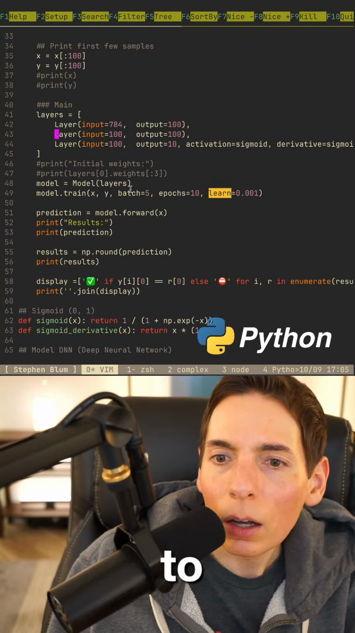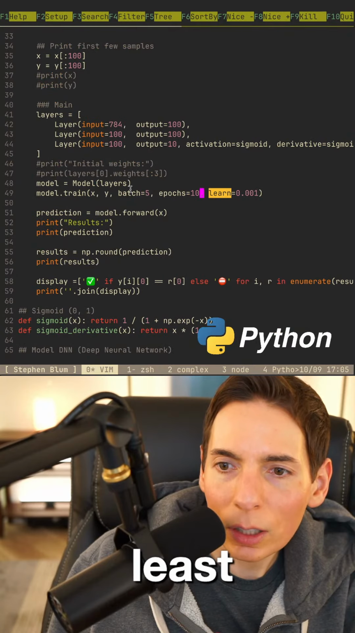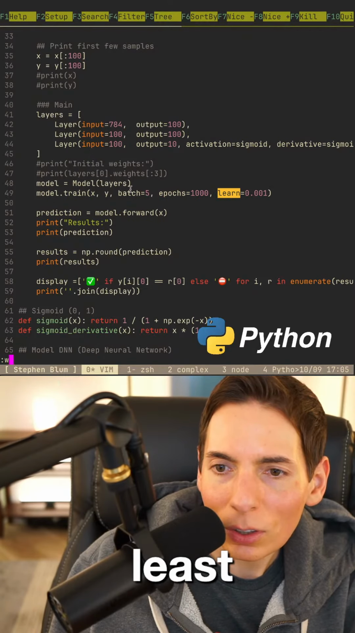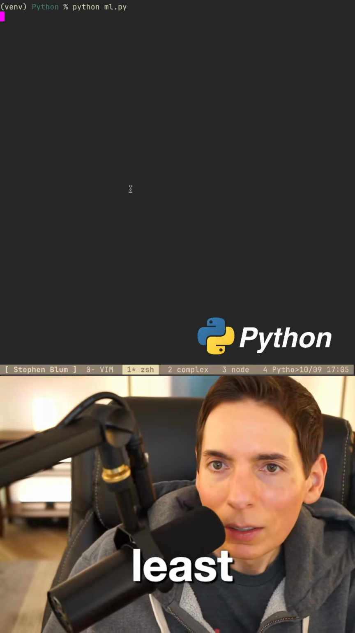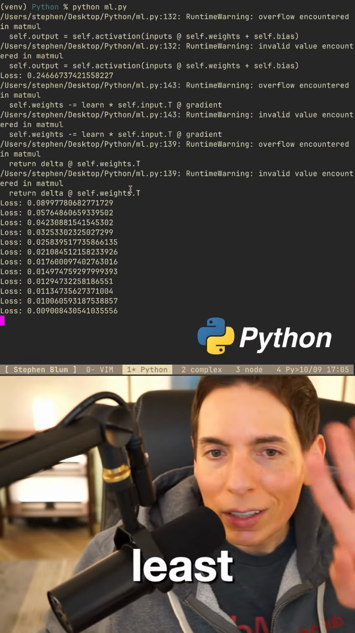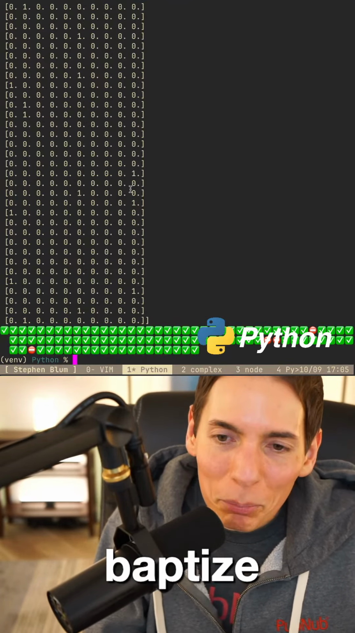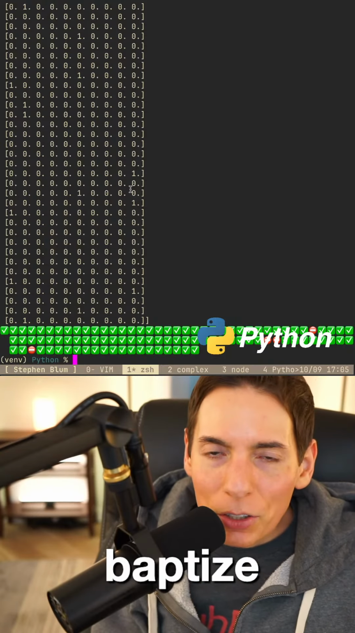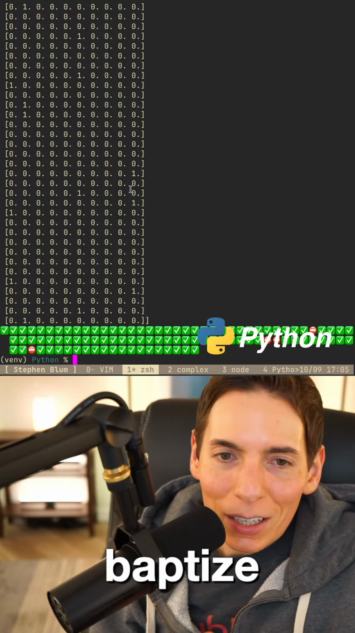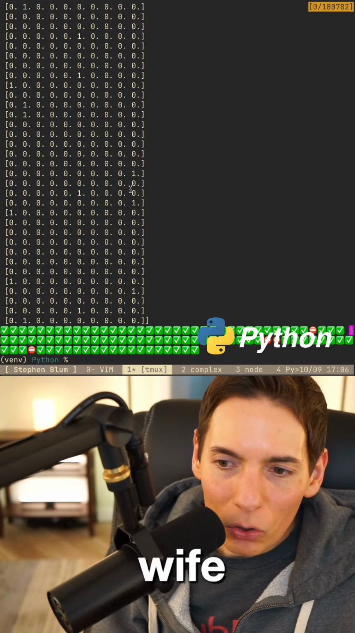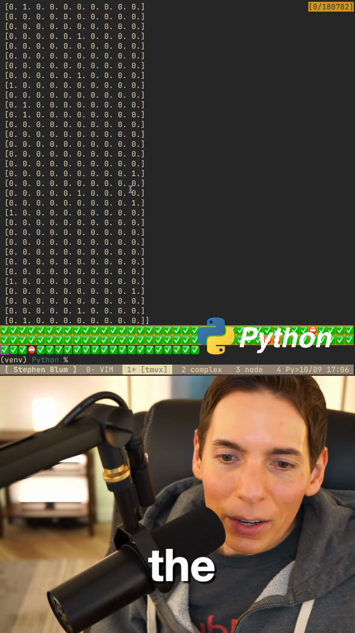Okay, so we want to do 1,000 epochs, and we'll do a batch size of 5. Yeah, that's fine. Okay, here we go. Let's see if we can get it to all green. It almost did, because the batching isn't perfect. It's random batching, so we won't get all greens, but I'm very happy with this result.